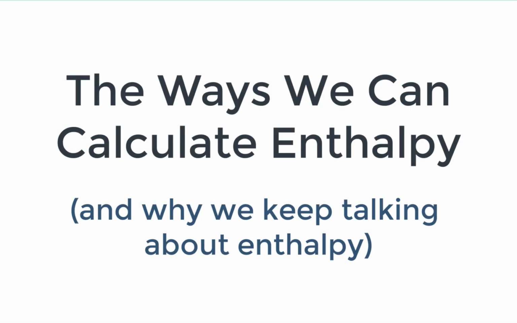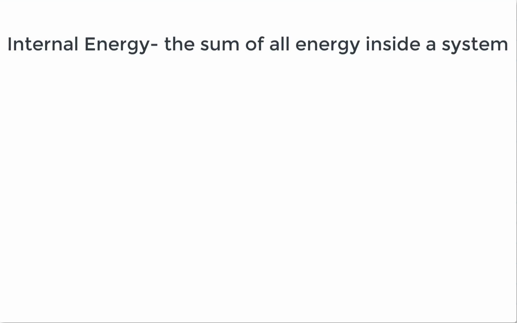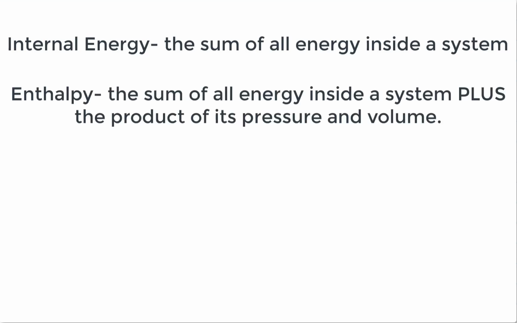Talk about what enthalpy is again, why we care, and what are the different ways that we can find enthalpy. The sum of all of the energy of a system is called its internal energy. That sounds like a really useful quantity. Enthalpy, on the other hand, is the sum of all the energy in a system, excluding work.